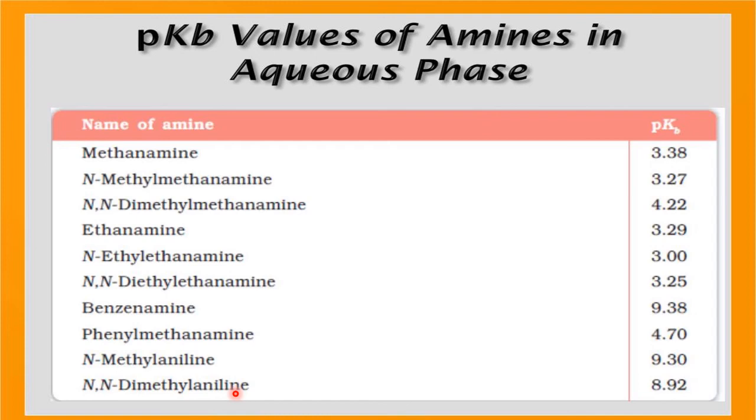Because they donate electrons towards nitrogen, electron density becomes more on the nitrogen. Then the lone pair of electrons start repelling each other, so they are easily available for the one who is in need. Immediately the electron pair is given out, which means the basic character increases. So if the nitrogen has an electron donating group attached, its basic character increases.